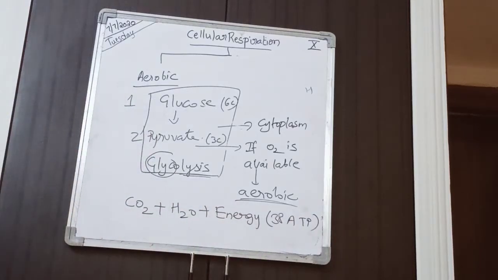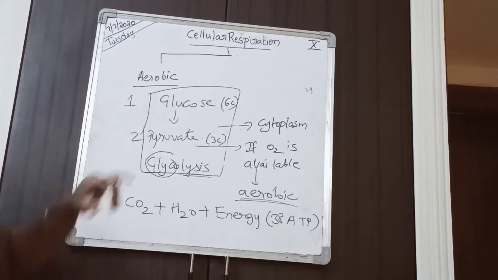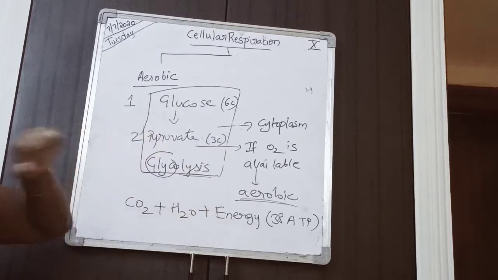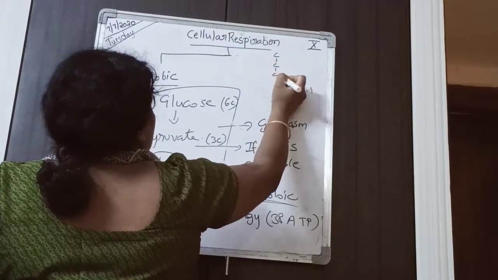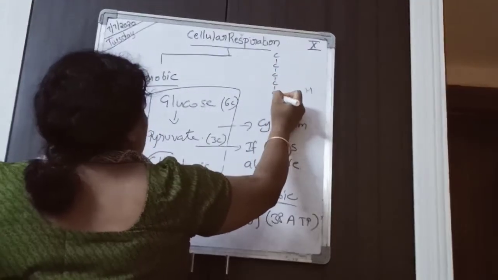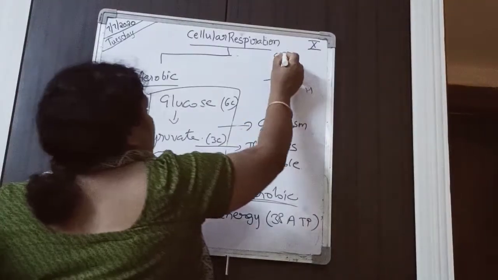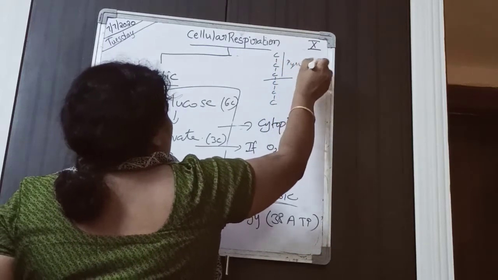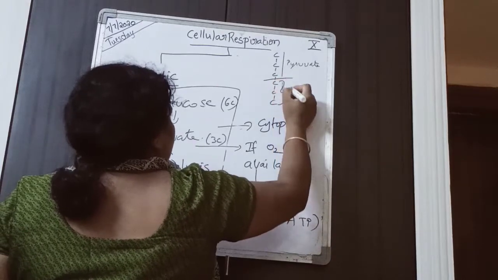Try to understand. 1 molecule of glucose is converted into 2 molecules of pyruvate. If you see like this, 1, 2, 3, 4, 5, 6, here it is broken. This one becomes 1 pyruvate, and this is another pyruvate.